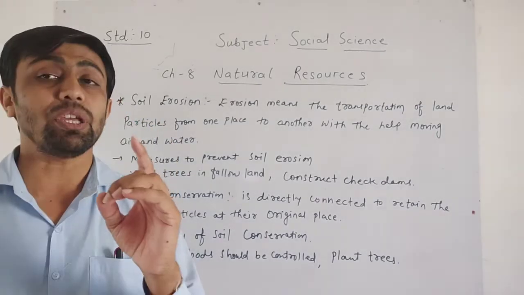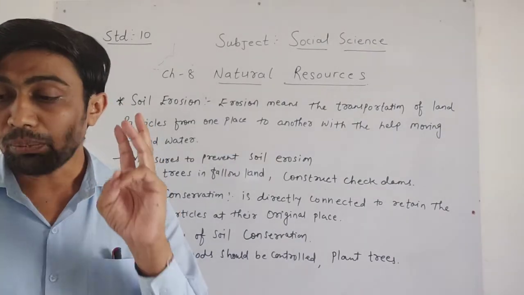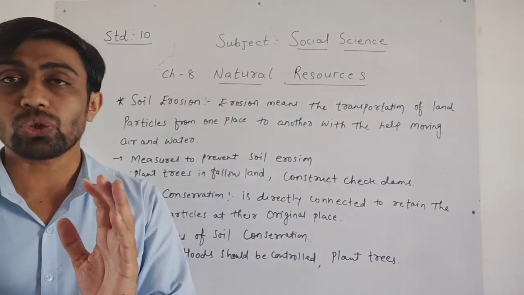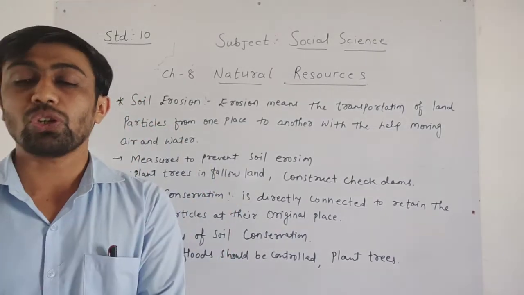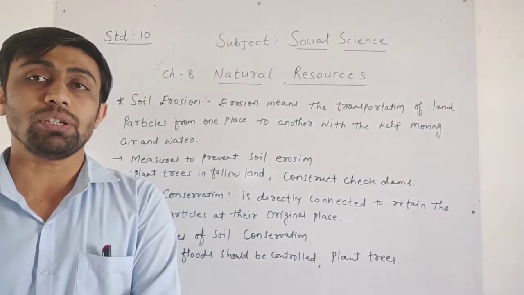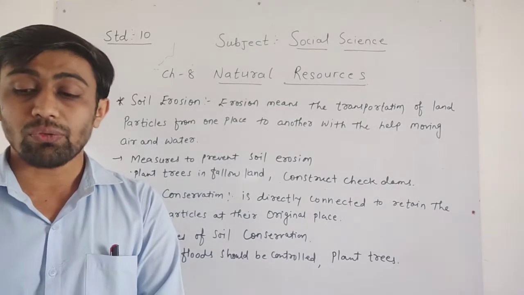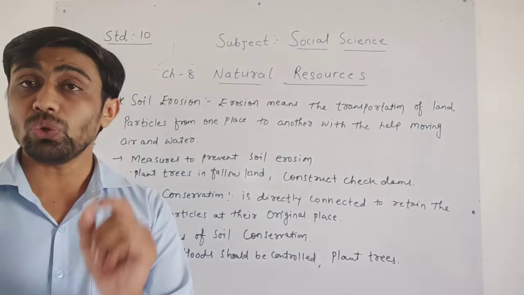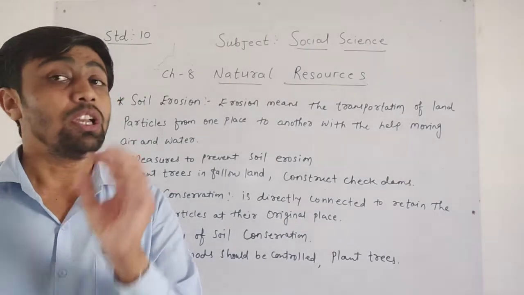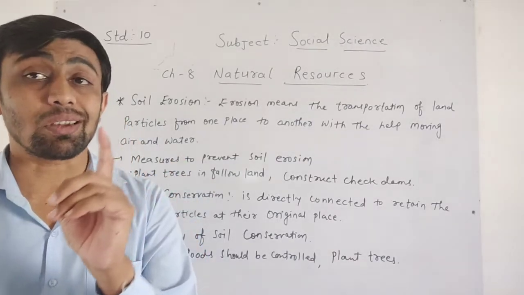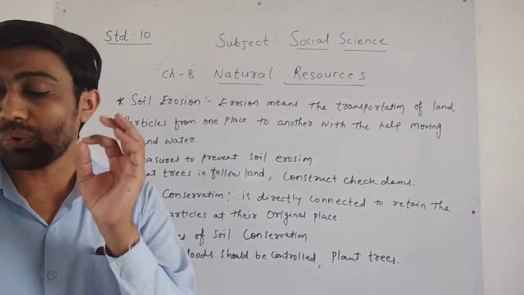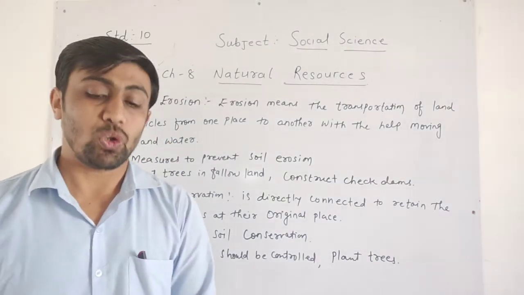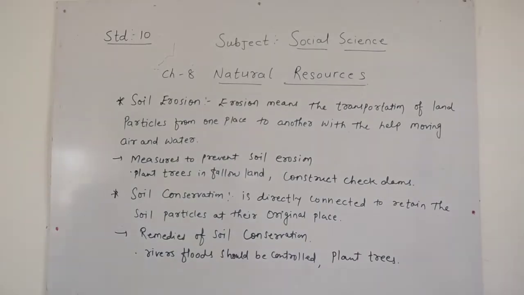Which types? Alluvial soil, red soil, black soil, laterite soil, desert soil, mountain soil, forest soil, marshy or peaty soil. So dear children, in the previous lecture we learned about each and every soil in detail. Out of that, you remember about the black soil. Black soil is also known as regur soil and also as cotton soil. Don't confuse it.